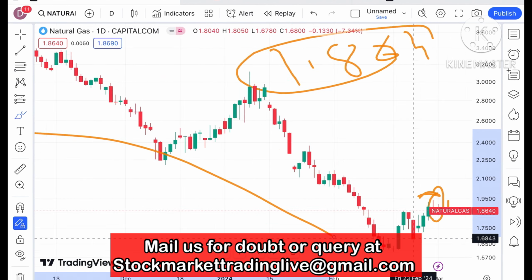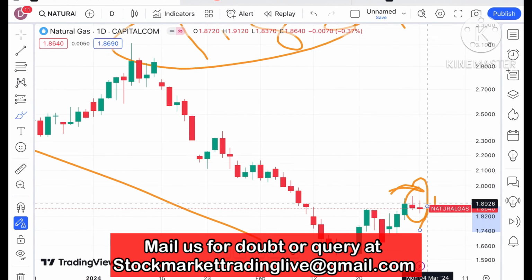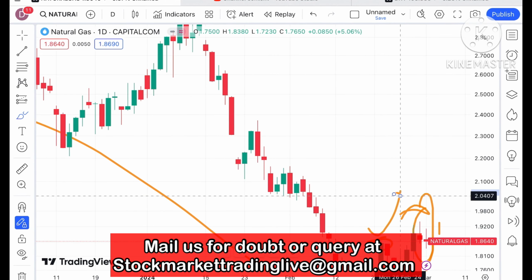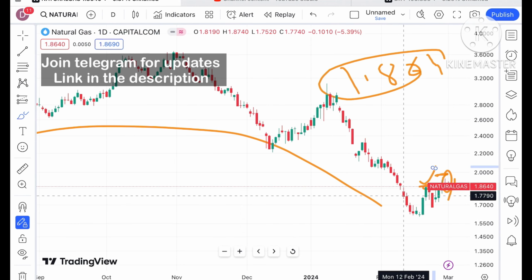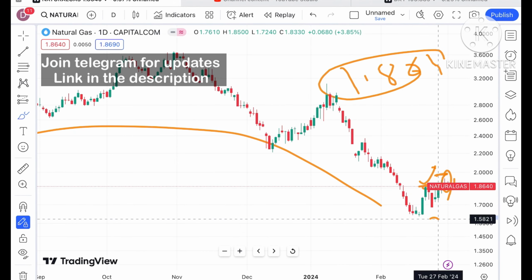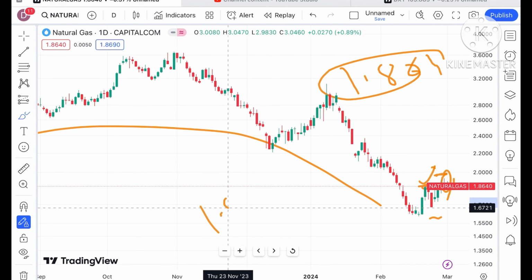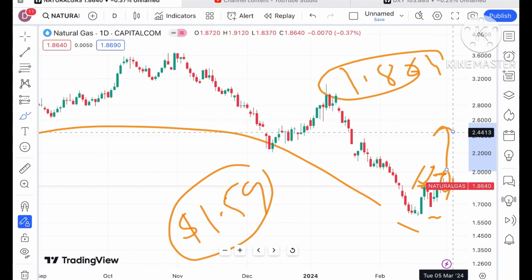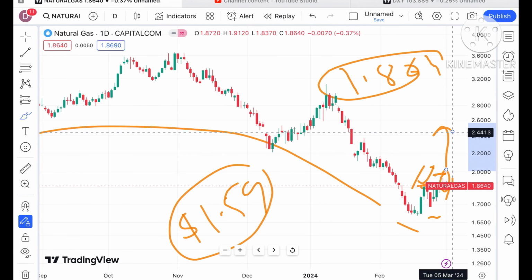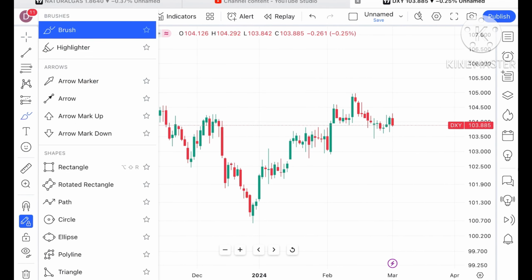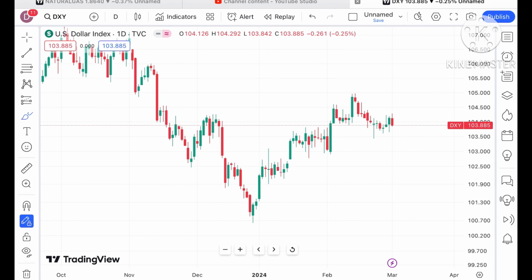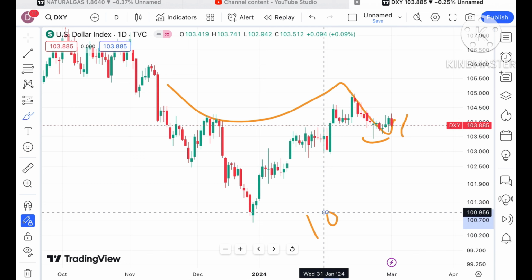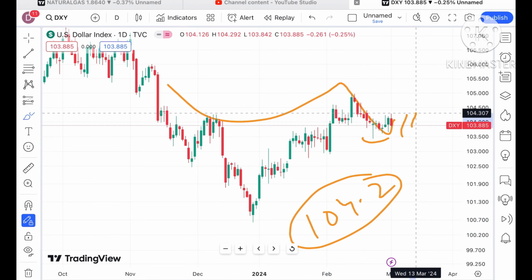But for 2 days there has been a continuous fall and a swing has formed, so we can see this particular pattern is supporting if you look at the longer view. If it is at a strong support which is already being crossed, a bounce back can come at this level. We have seen a swing form at a strong level of 1.5. The dollar index also saw a continuous upside, and after making this high there was a continuous fall. Now again it is trying to go up, as you can see in this chart.